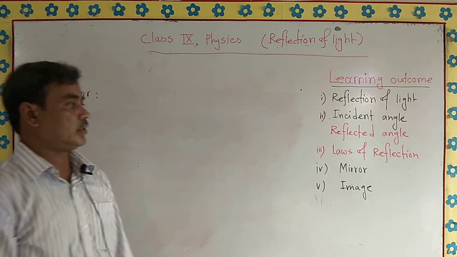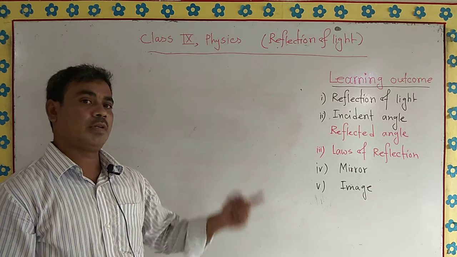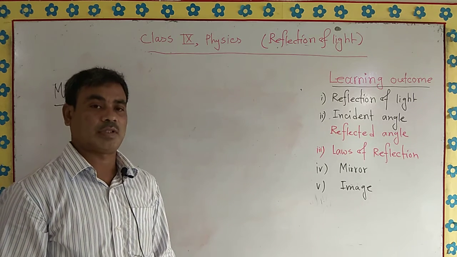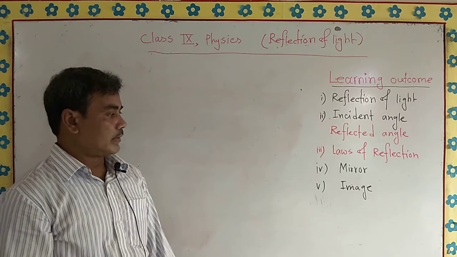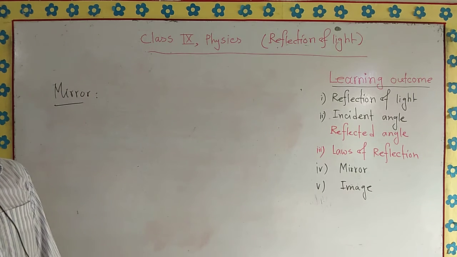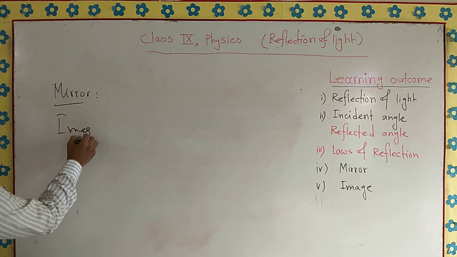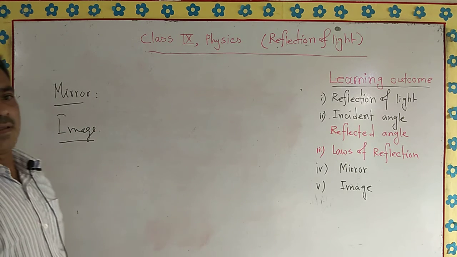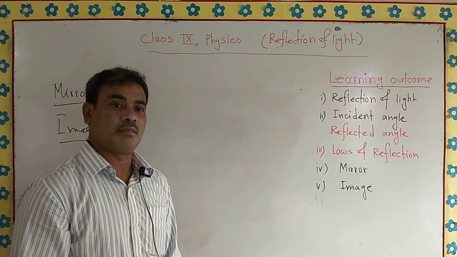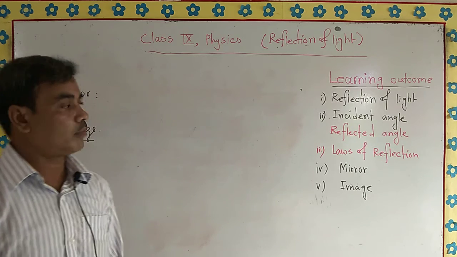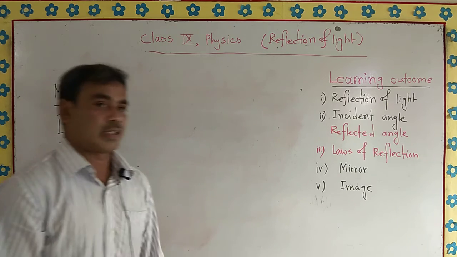It is of two types, that is spherical mirror and plane mirror, and spherical mirrors are of two types, that is concave mirror and convex mirror, which you came to know from the previous class. Now, what is called an image? Let me write what is called image. Rays after reflection or refraction, if they meet at a second point or seem to come from a second point, then the second point is said to be the image of the first point.